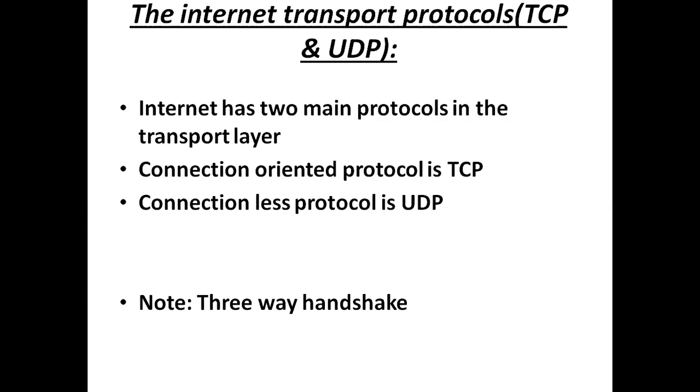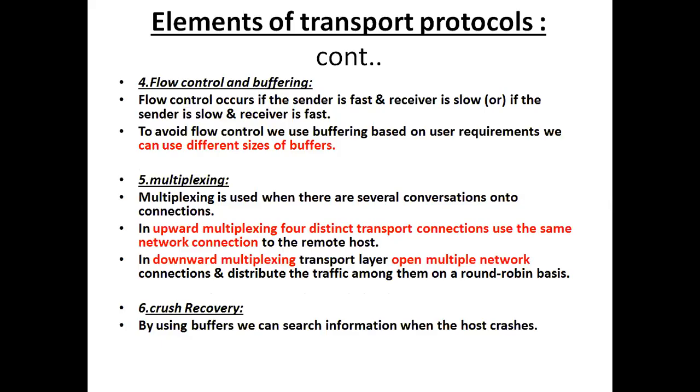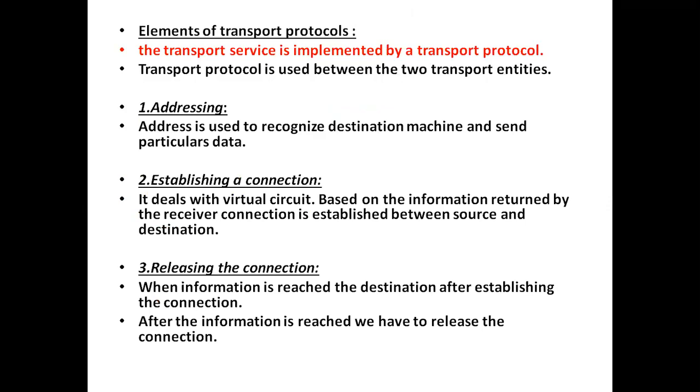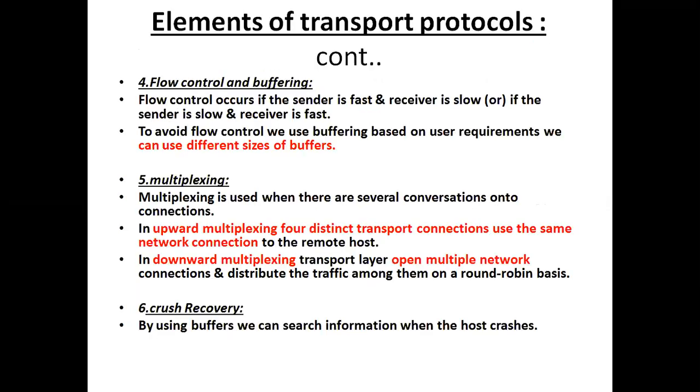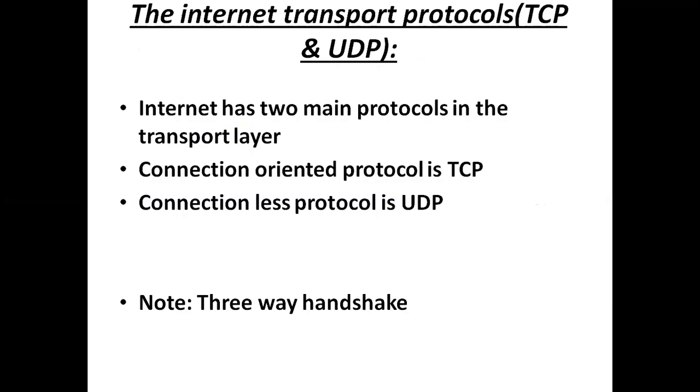It may be related to any of the subjects. So what is crash recovery? We can work with the system even after the crash. So that is called crash recovery. So what are the elements? Addressing, establishing a connection, releasing a connection, flow control and buffering, multiplexing, crash recovery. All these are the services provided by the transport layer, or we can say elements of the transport layer.